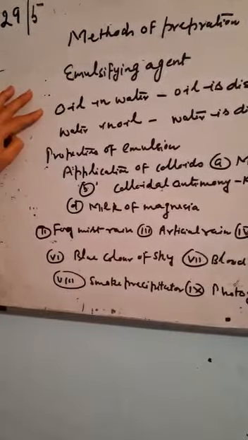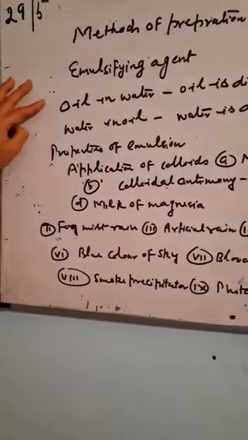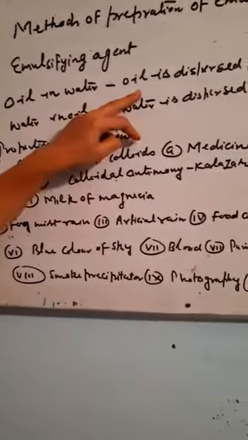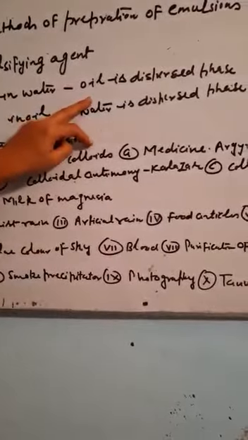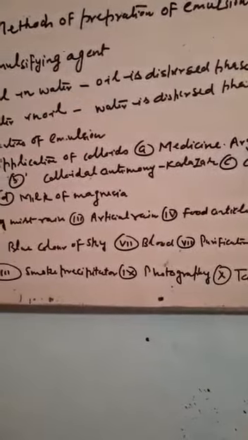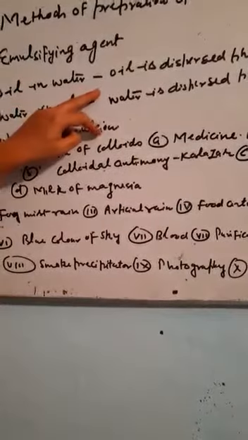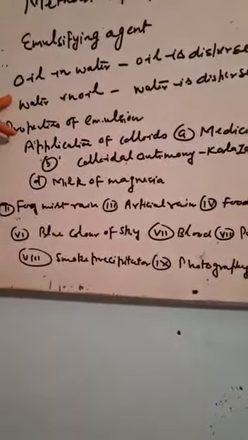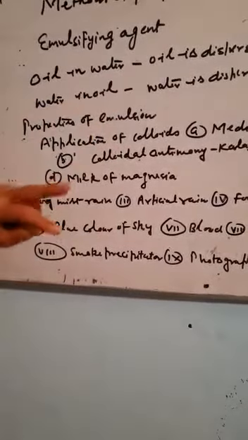There are two types of emulsions, oil in water and water in oil. If the oil is the dispersed phase and water is the dispersion medium, that is known by the name of oil in water emulsion. If the water is the dispersed phase and the oil is the dispersion medium, then it is known by the name water in oil emulsion.